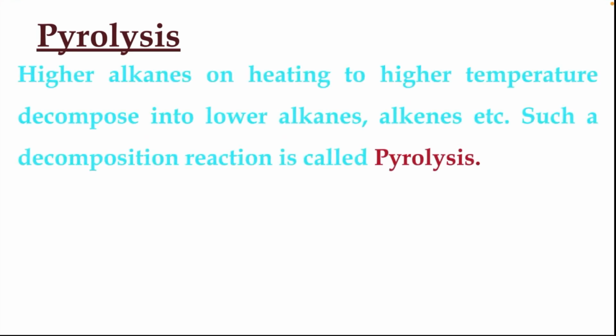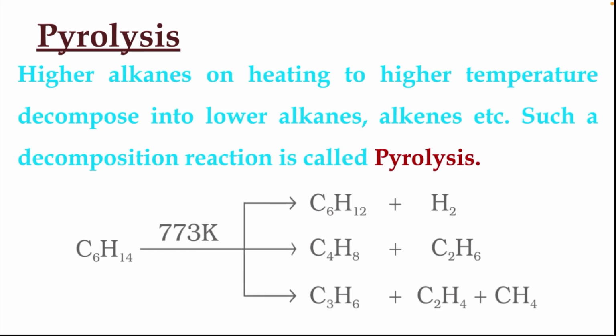Next we have pyrolysis. Pyrolysis means higher alkanes on heating to high temperatures decompose into lower alkanes, alkenes, etc. Such a decomposition reaction is called pyrolysis. For example, C6H14 on heating at higher temperatures can produce varieties of compounds: it can produce C6H12 plus H2, or C4H8 plus C2H6, or it can also produce C3H6 plus C2H4 plus CH4.